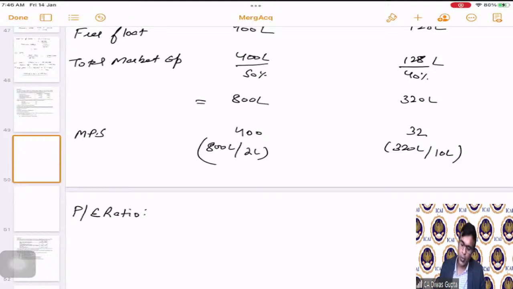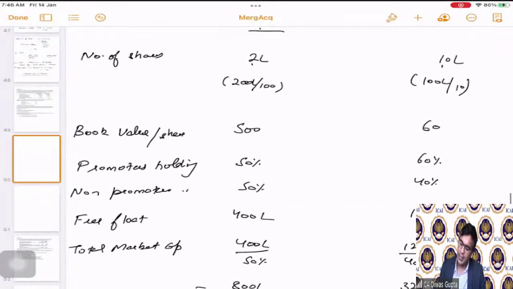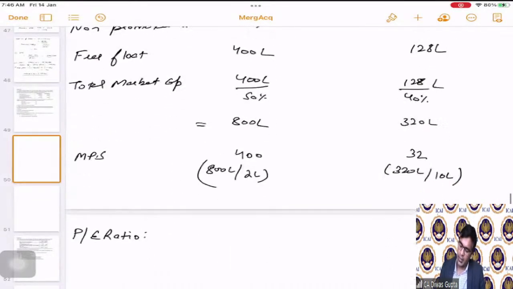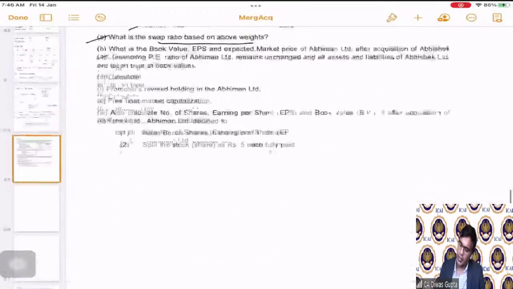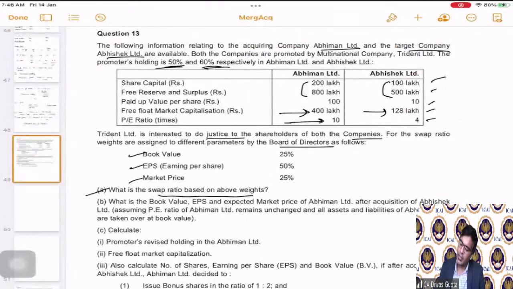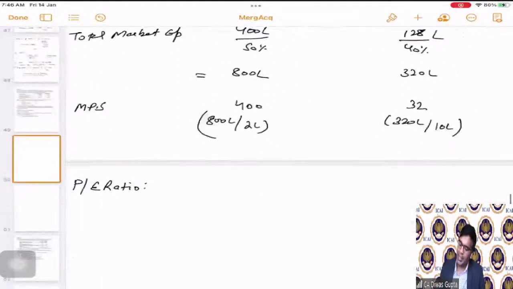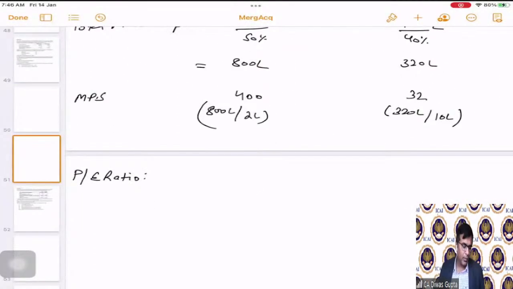Then comes the PE ratio. So we have the EPS here. Where is the EPS? No, EPS is not there. EPS is what we have to calculate now. PE ratio is given here, 10 and 4. So we have the MPS and PE ratio. Can we calculate the EPS? Yes. 10 and 4 is the PE ratio. The EPS will be how much? 400 divided by 10, which is 40. And here it will be 32 divided by 4, which is 8.